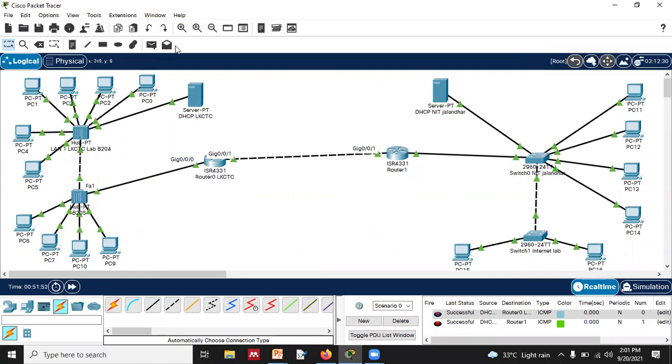reached, right? Now we will do the same thing between this server and this server. Now again it has failed. What is the problem? We have set the gateway on one side. What about the other side? This side also needs it.